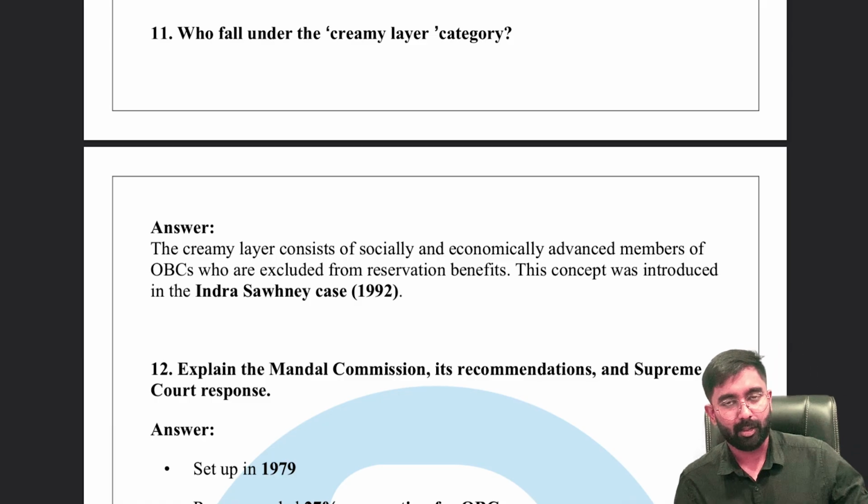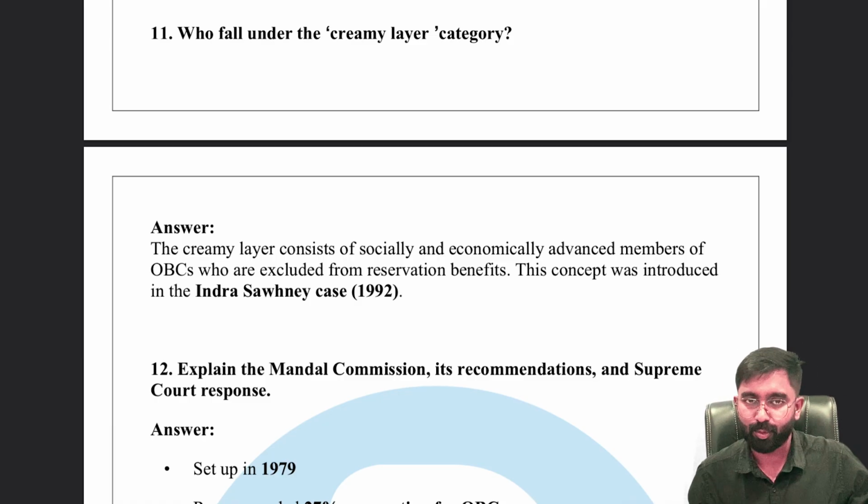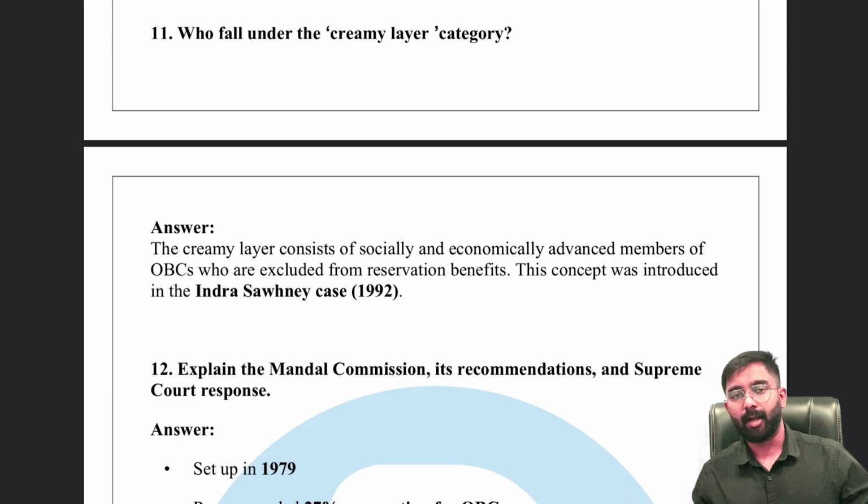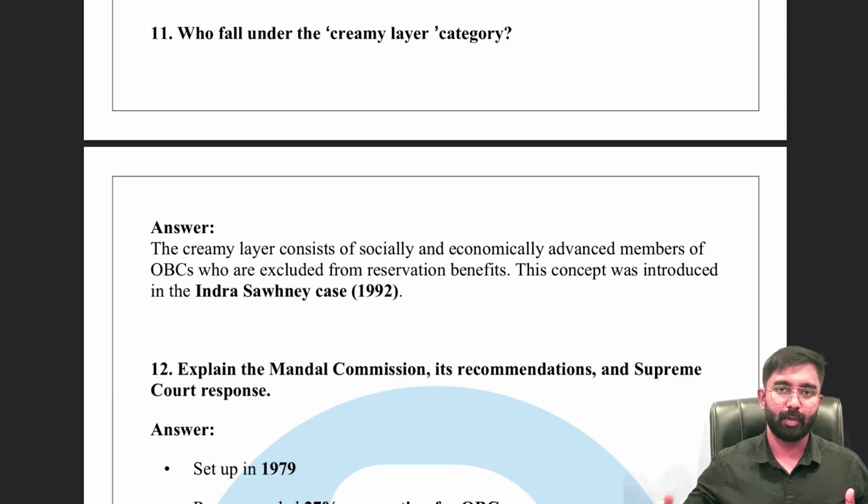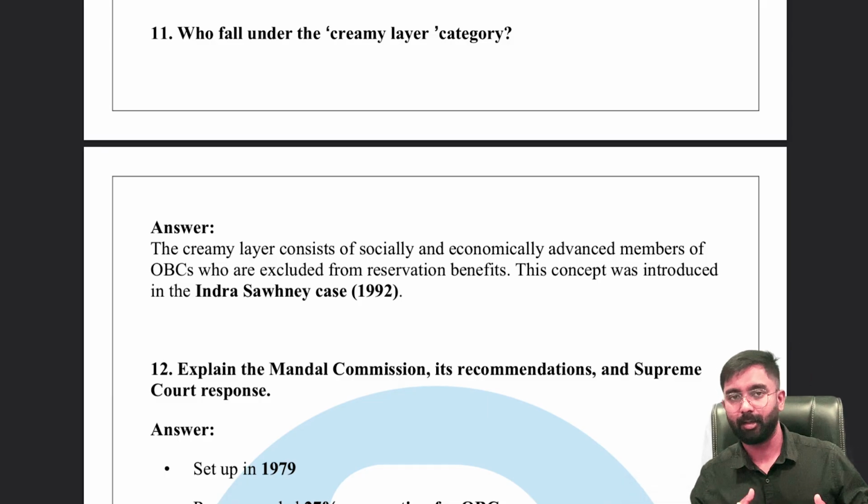Hello aspirants, this is the continuation of the fundamental rights which we covered yesterday, and today we will be discussing another set of 10 more questions, and let's begin.